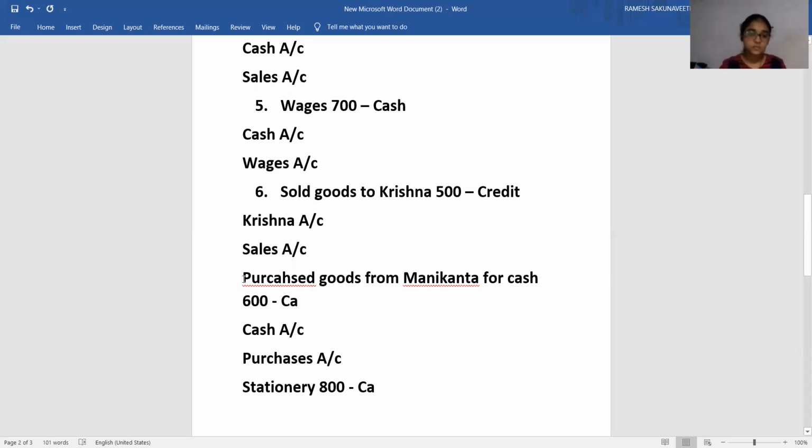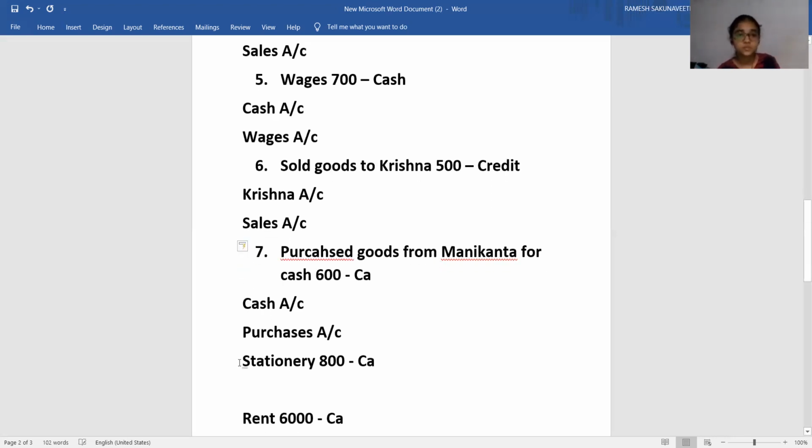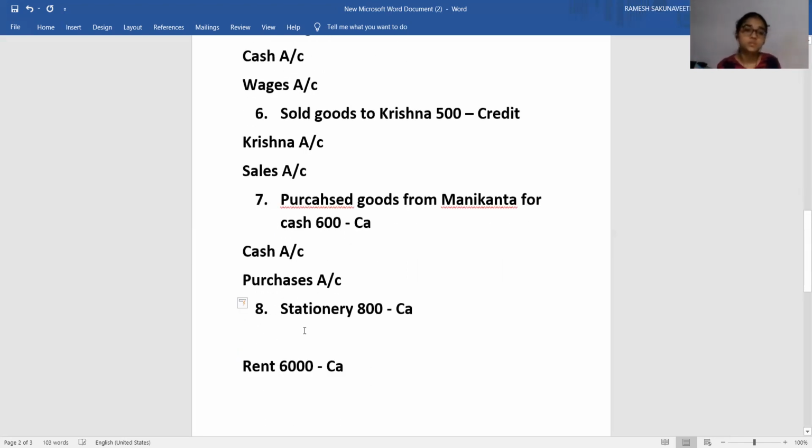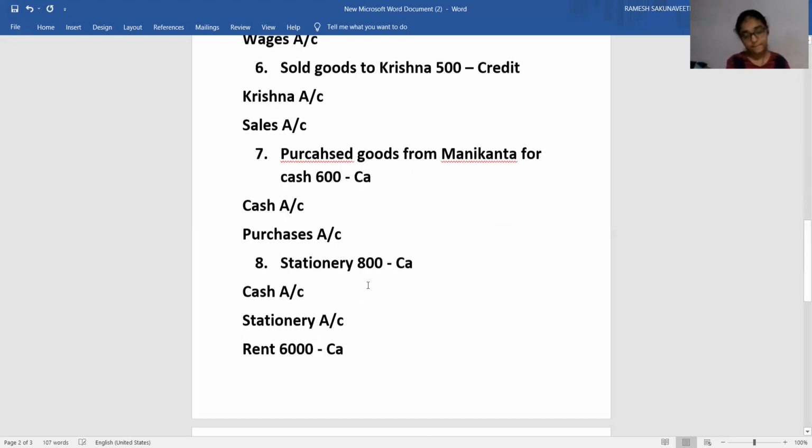Next one, this is seventh transaction. Then eighth transaction, stationery. This is cash transaction. That is why cash account will be influenced. Second account is what? Stationery account. Very good.